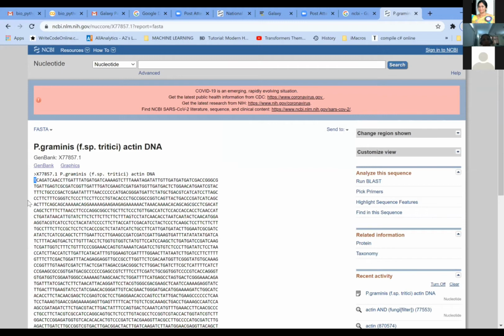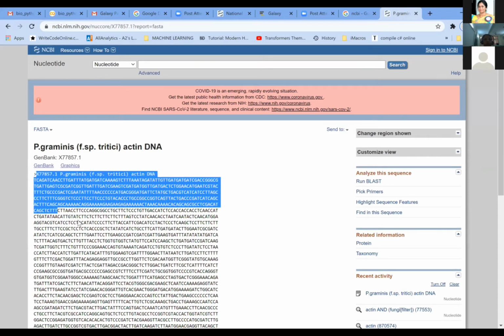Be sure that you take the sequence in the FASTA window starting from this symbol which you are seeing here. The greater than symbol is very important, and this has to be collected from the greater than symbol till the last nucleotide of the sequence. Then the sequence will be analyzed.